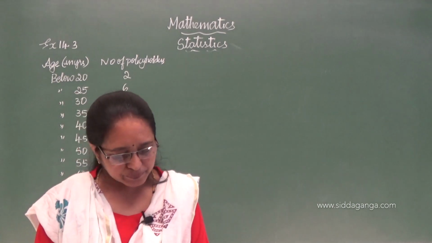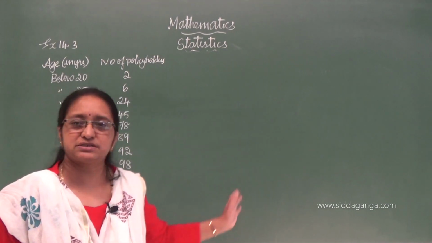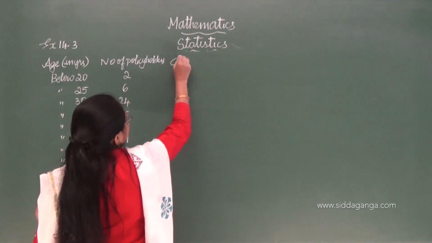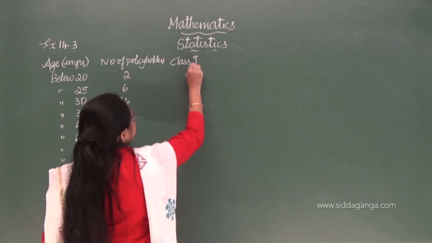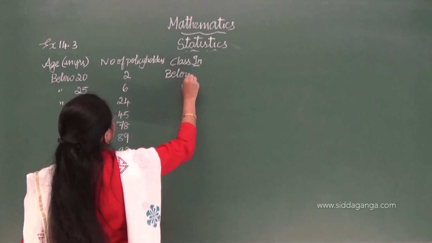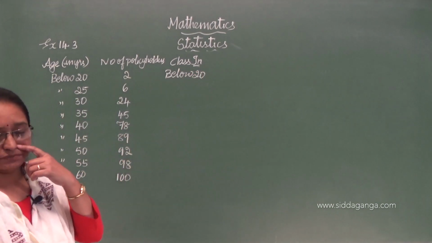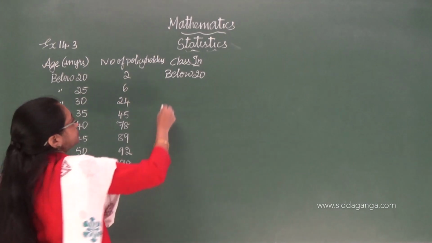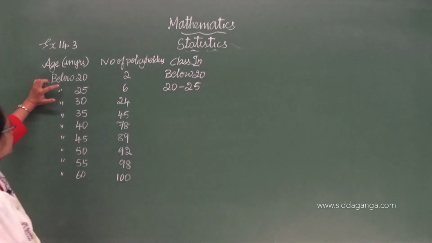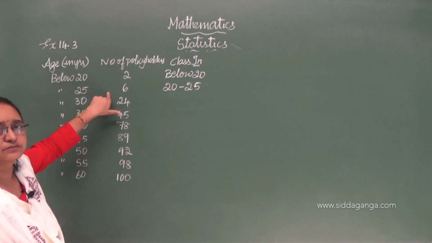So let us find out the frequency and also the class interval. First, the class interval. For the first one it will be below 20, since we don't know the lower limit. The next class interval will be 20 to 25, because below 20 will come under the first one and 20 to 25 will come under this.